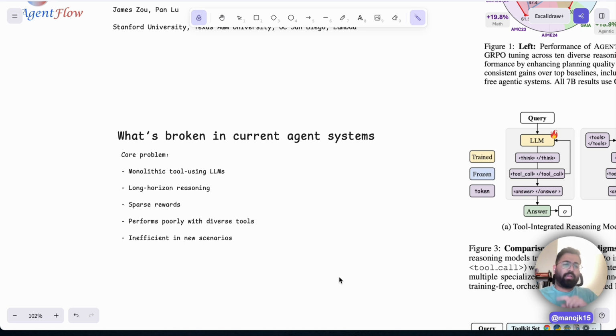If we just tune the model based on the final answer, then all of these steps get very sparse rewards. So this paper talks about how to give rewards to each and every step of the trajectory, to really make the agentic system understand that, okay, I can take multiple paths, but I will take the most optimal path to reach the final answer. So you are training every step rather than training only on the last final answer. Then it performs poorly with diverse tools.